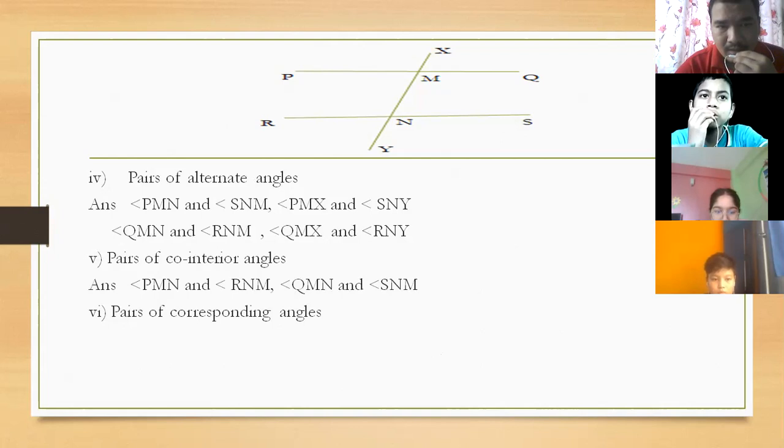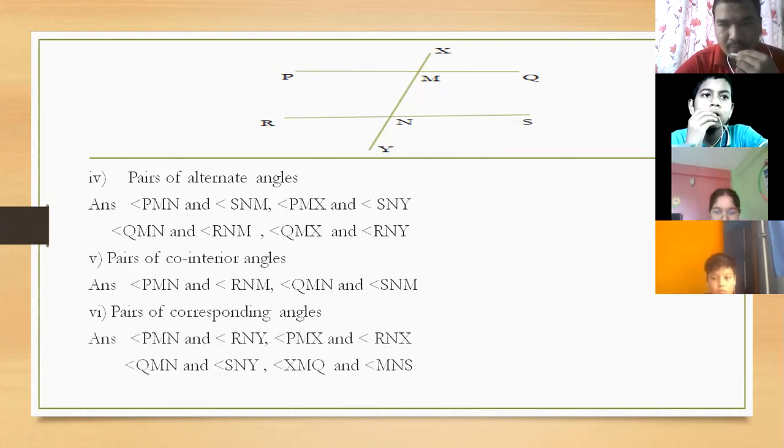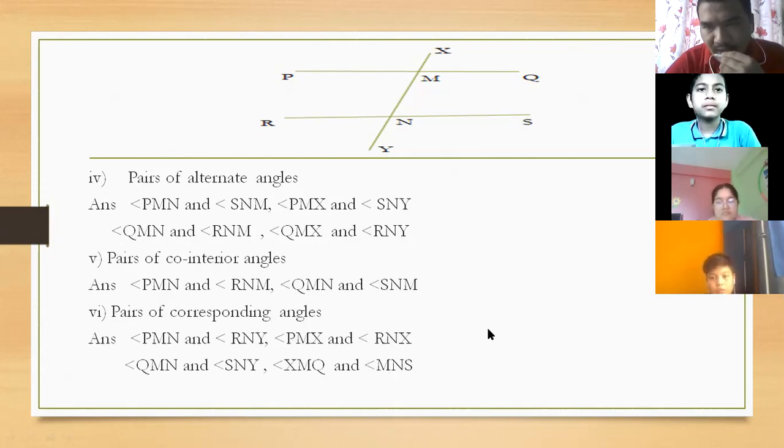Angle PMN and angle RNY, angle PMX and angle RNX, angle QMN and angle SNY, angle XMQ and angle MNS. Good. Thank you very much.